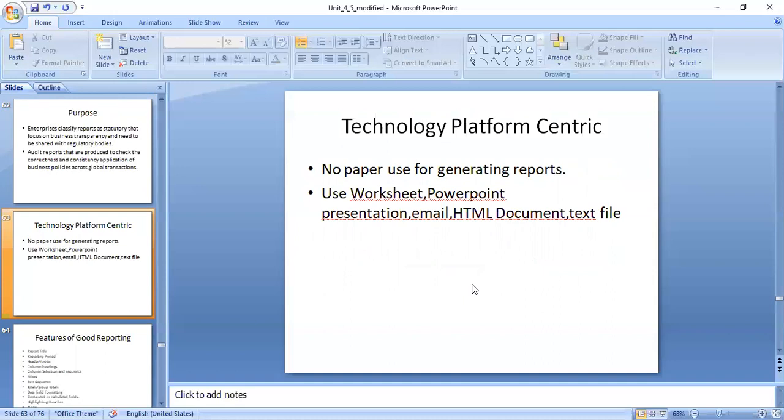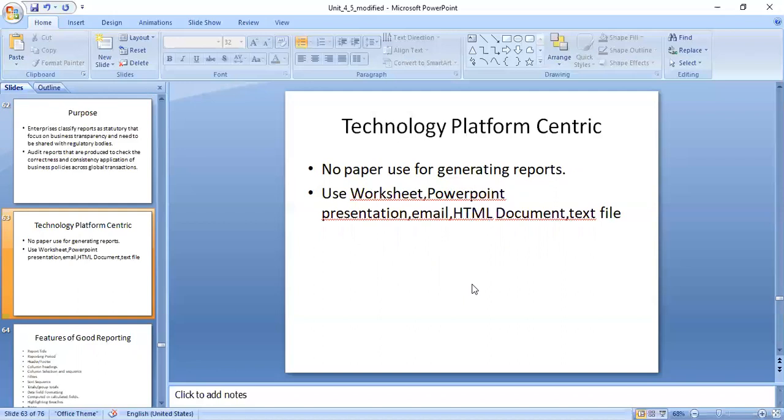You are supposed to use an electronic device here. I have told you that our current examples, whatever online classes we are taking, are specifically technology platform centric. Here I'm not using any board or any projector. I'm just using this laptop and sharing my screen with the help of the Zoom app. So that is what is called a technology platform centric.